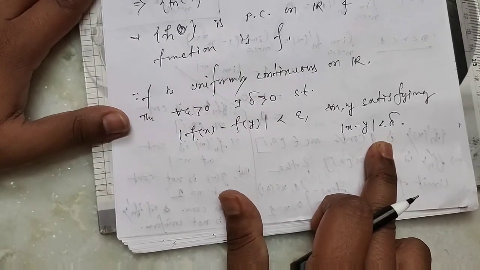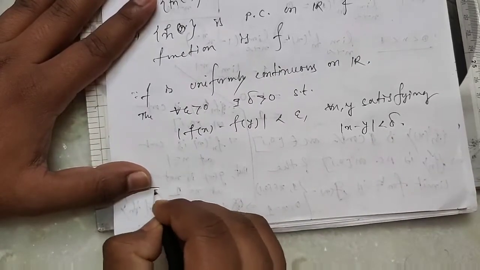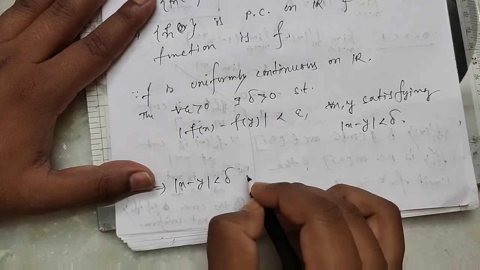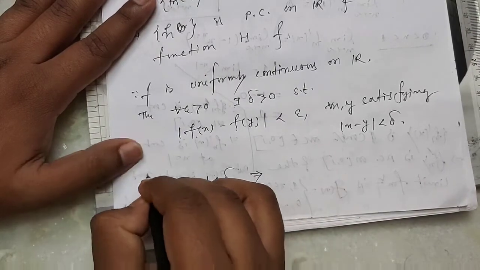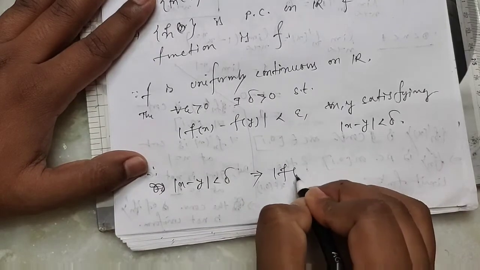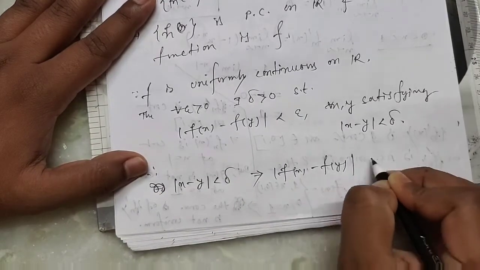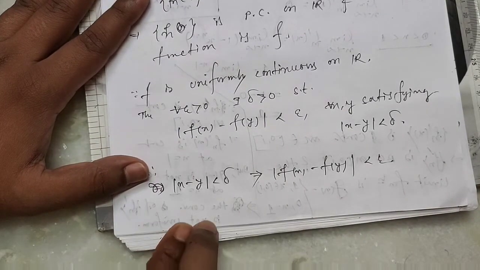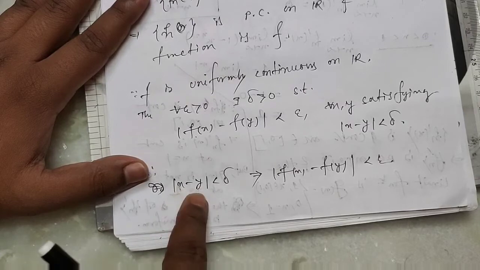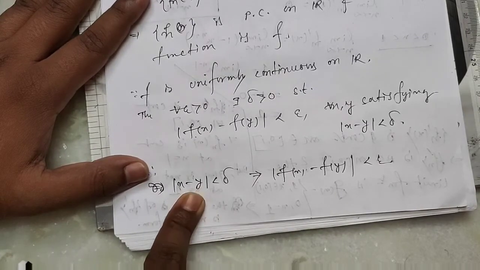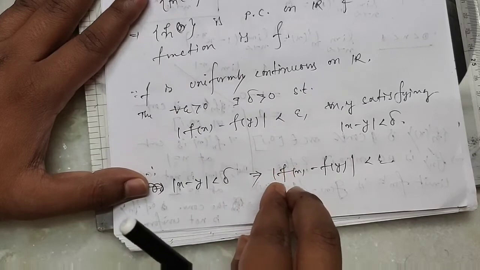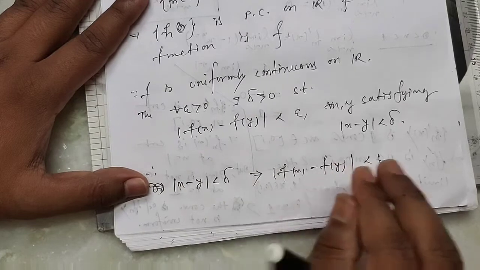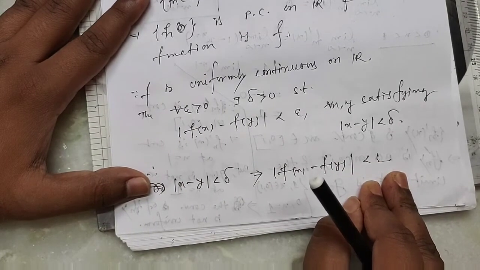So if the difference of two real numbers is less than delta, then for those real numbers mod of f(x) minus f(y) is less than epsilon. Clear?